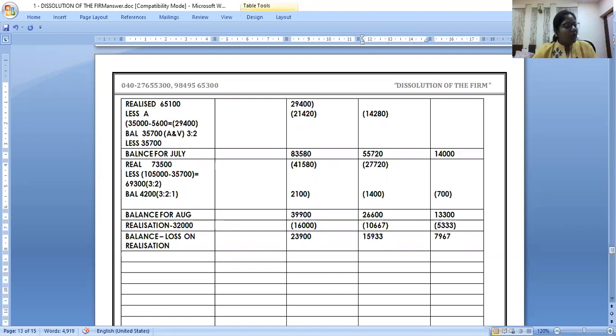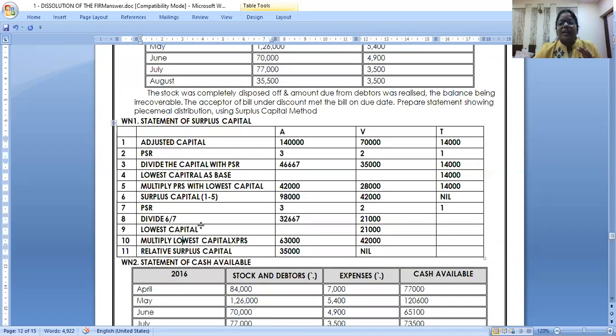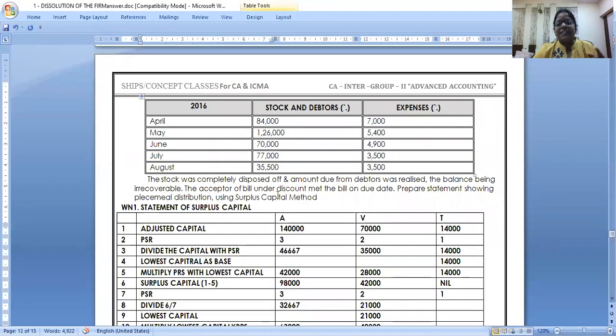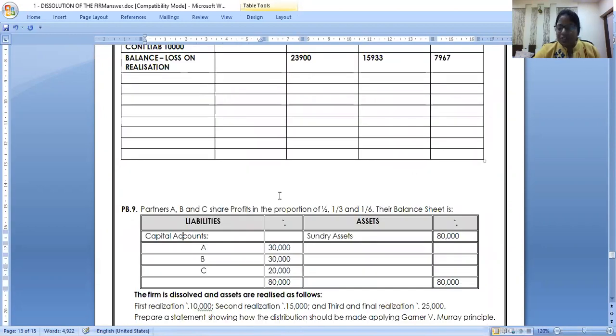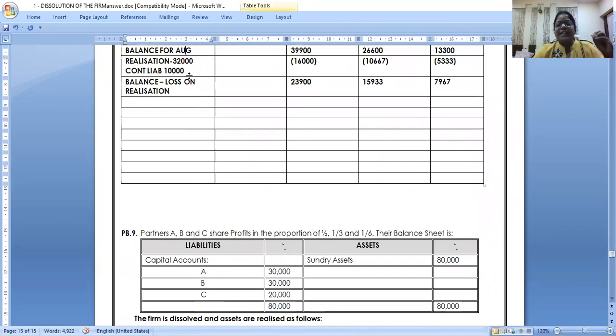Yeah, we have some more amount with us now. I really missed out. I could have added it here, but now I will add it. In the last we have a contingent liability of 10,000, no? 10,000 we had kept apart for a contingent liability in August. When? In March. But when it came to August, they said the acceptor only paid it on the due date. So we didn't have to pay anything, right? So can I say these 10,000 are also free now? In the last month, August, I could have added 32 plus 10, but I missed it.